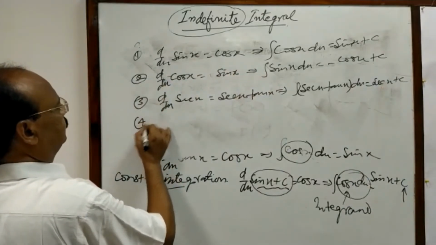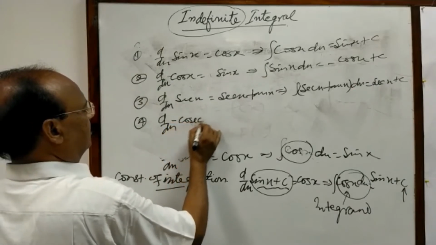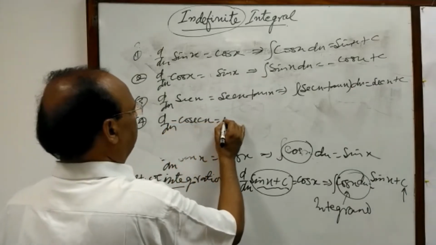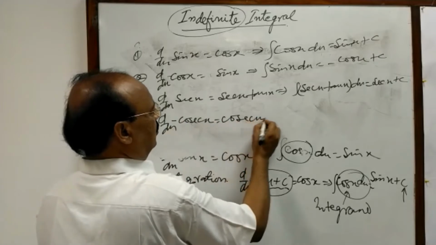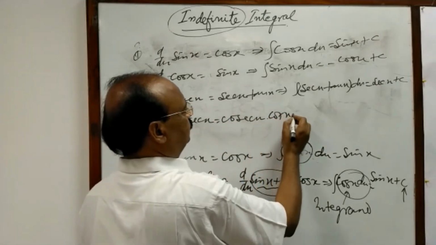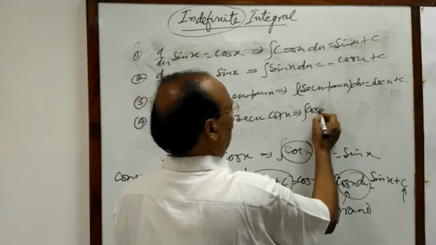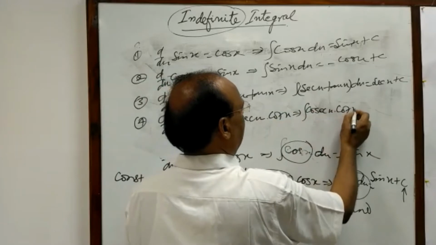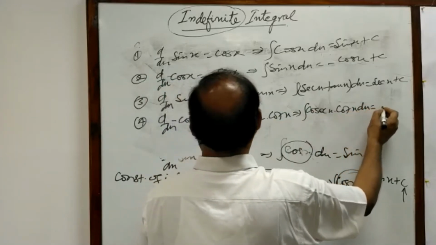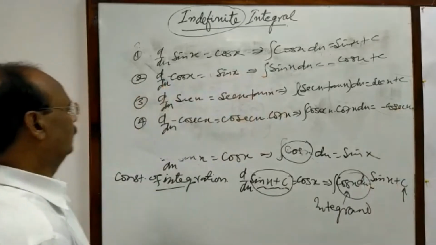Similarly, derivative of minus of cosec x is equal to cosec x cot x, and therefore integral of cosec x into cot x dx is equal to minus of cosec x.